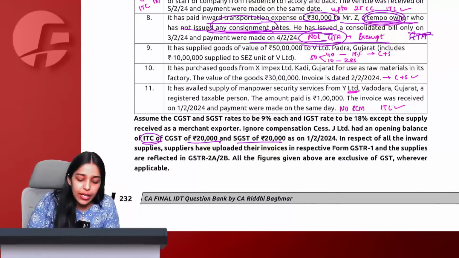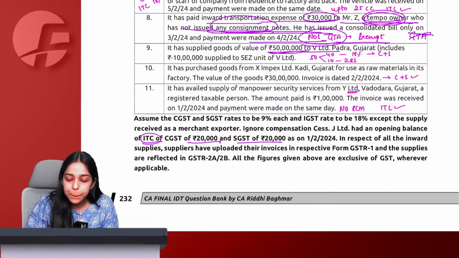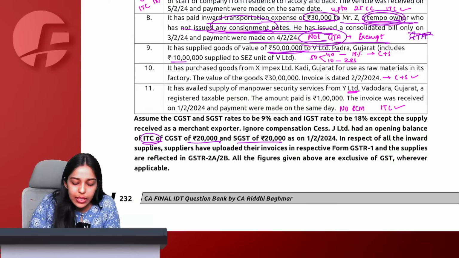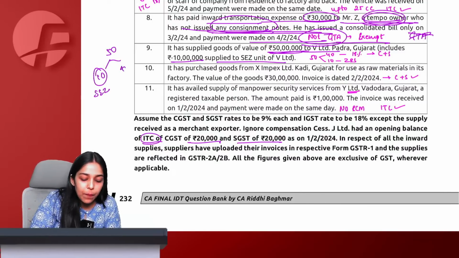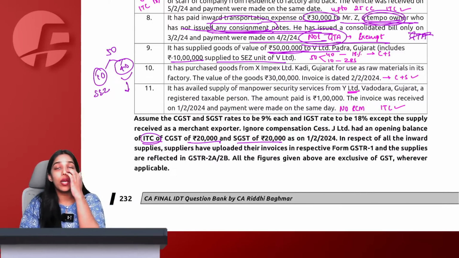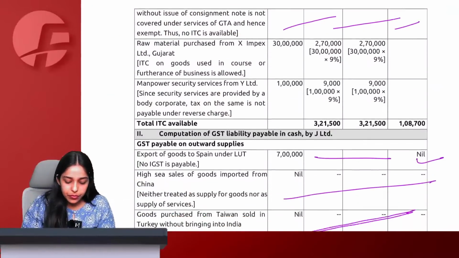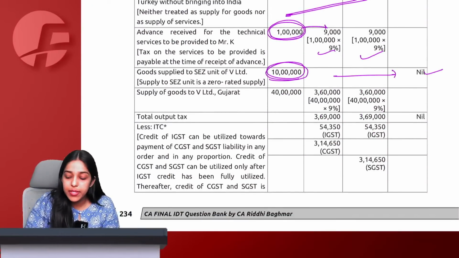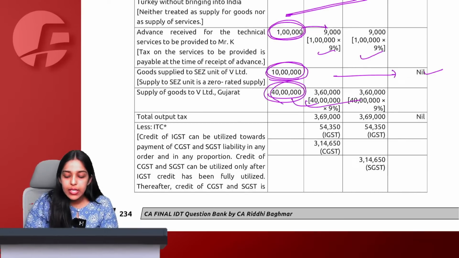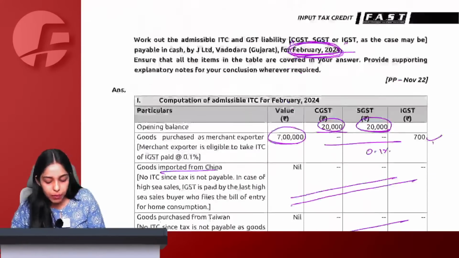Then we say it has supplied goods of value 50 lakh to V Limited, Padra, Gujarat, which includes 10 lakh supplied to SEZ. Total supply is 50 lakh, out of which 10 lakh given to SEZ will be zero rated supply. The normal 40 lakh of course will be normally domestically taxable. So out of 50 lakh, 10 lakh supplied to SEZ will be zero rated, and on the remaining 40 lakh, CGST and SGST liability will arise. Got it? Understood, ma'am.